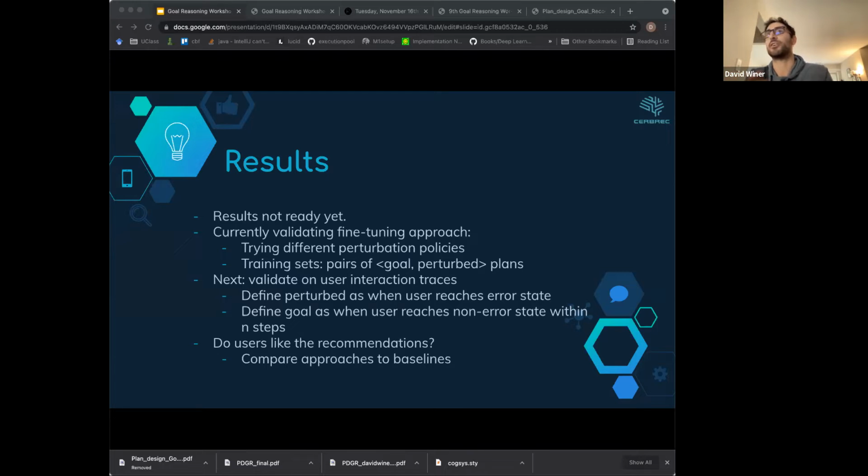So we want to collect interaction traces from beta testers, and then we'll start seeing if that data can be used for our fine-tuning process. And finally, we want to see if users like the recommendations that we give them. So we'll compare the policy for giving those recommendations to some maybe more naive baselines.